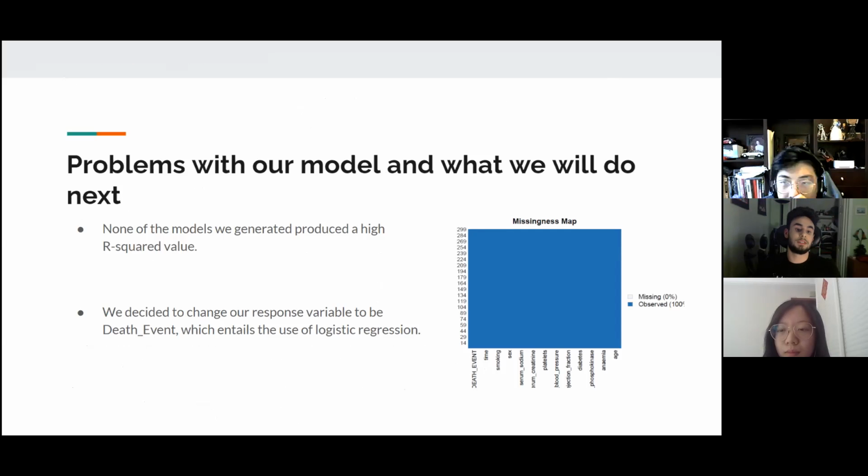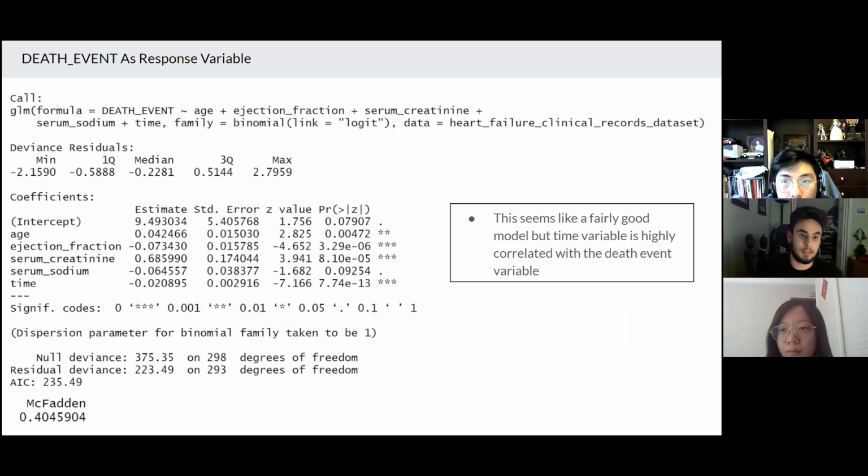So we decided that we should rework our hypothesis and instead use the death event variable as the response variable in our regression model. Given that death event is a binary variable, 0 or 1, with 1 being death and 0 being survival, we found we must use logistic regression to generate the model. Here is our model generated through the step function, in order to get the model with the lowest AIC, which loses the least information.